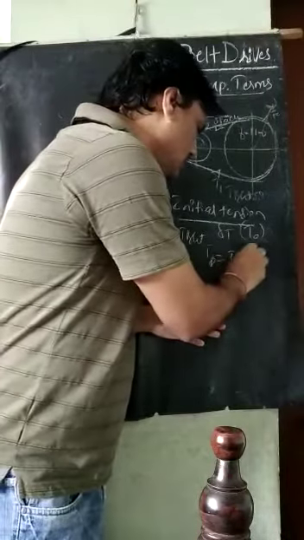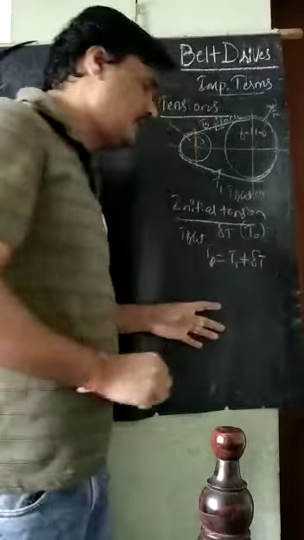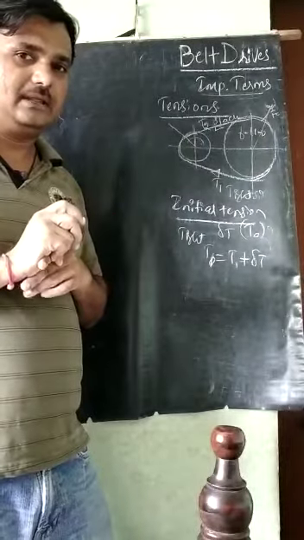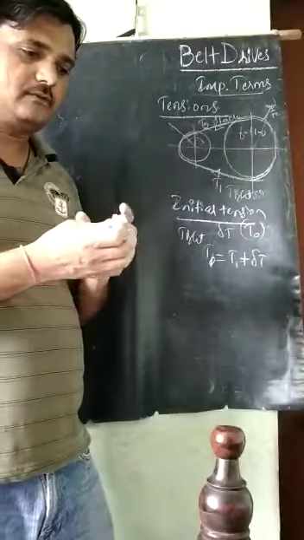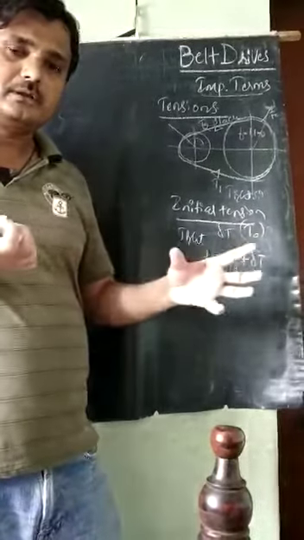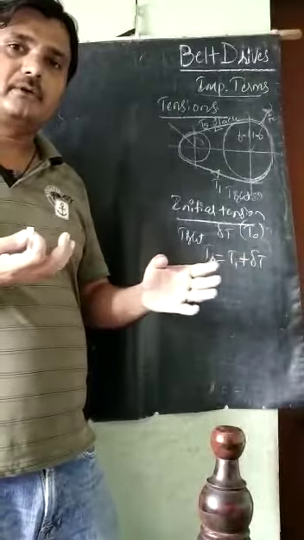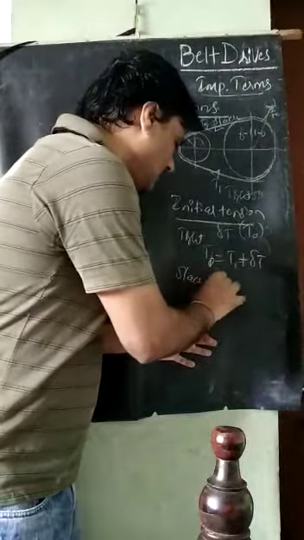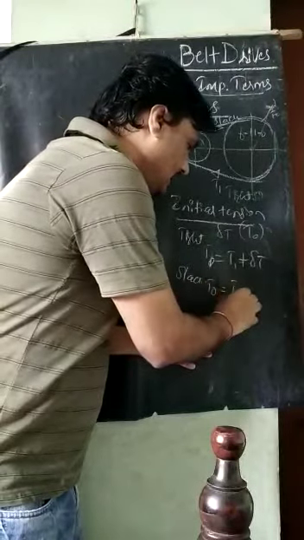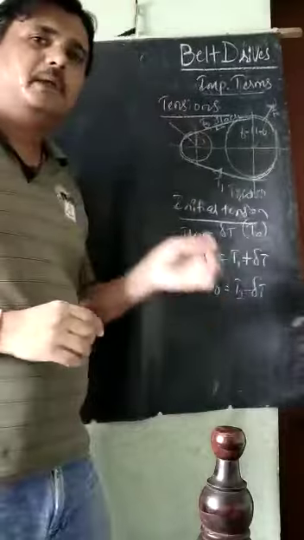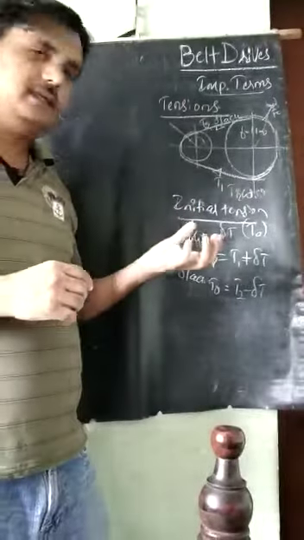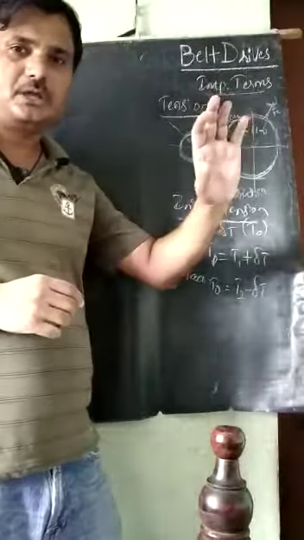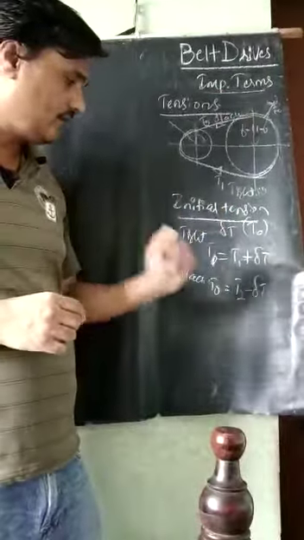T0 is equal to T1 plus delta T here. Why? Because the tight side tension will be added here. It is added because the driver has to pull the belt from the follower at the tight side. And at the slack side, T0 is equal to T2 minus delta T. Why? Because in the follower side, the belt has to push from the driver. So therefore it is a minus delta T.